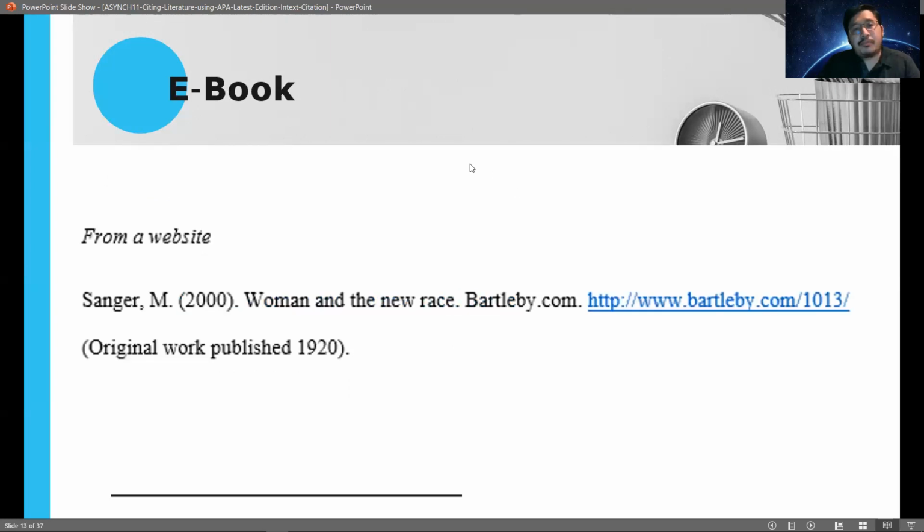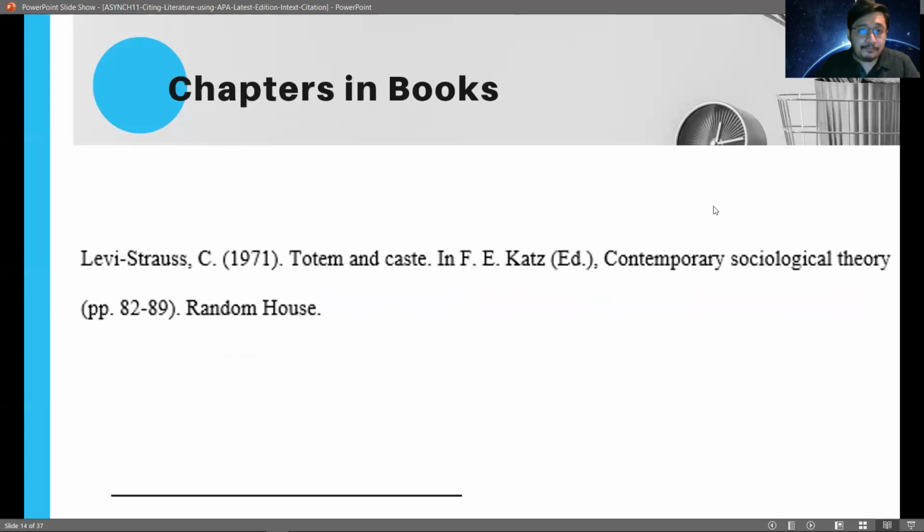Now, if this is an ebook from a specific website, or this is a website that lets you read ebooks online, this is what it should look like. So again, we have the name of the author, followed by the copyright year, and then followed by the title of the ebook, as well as the name of the website where it is published, and then the hyperlink where you've accessed this ebook.